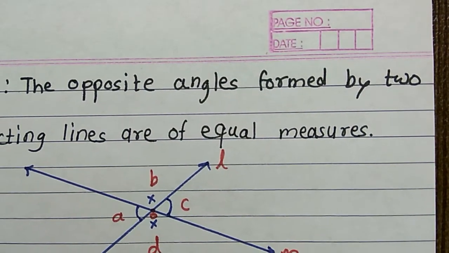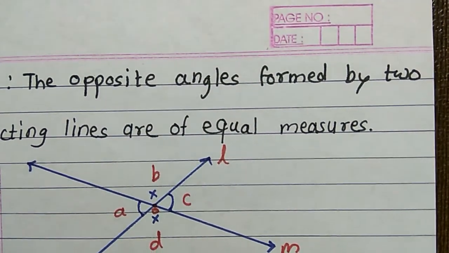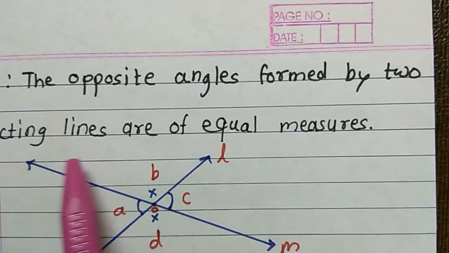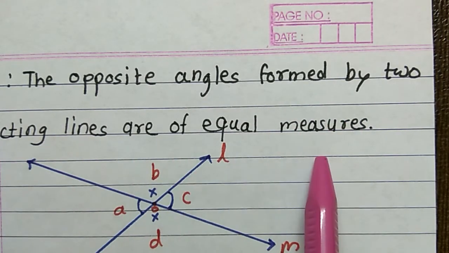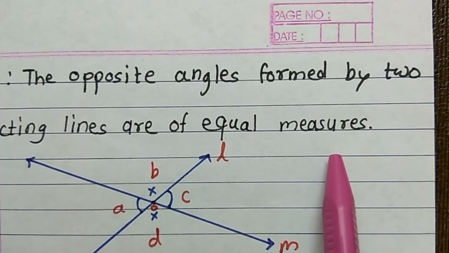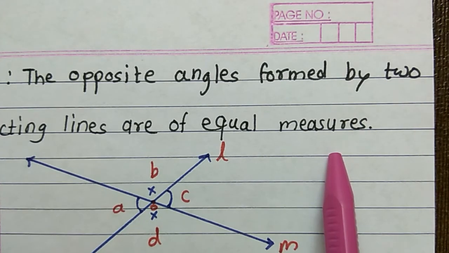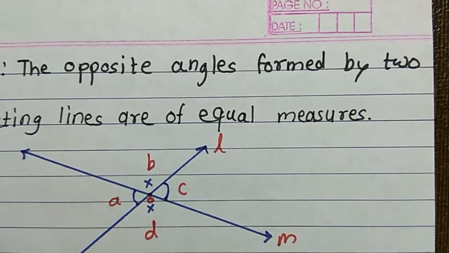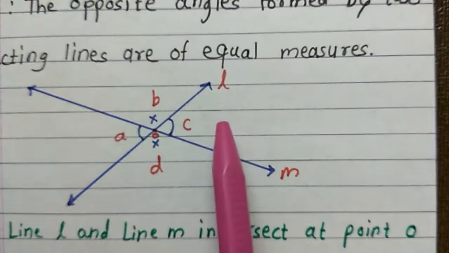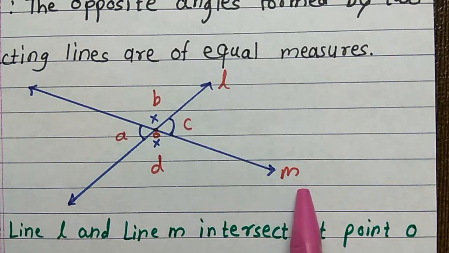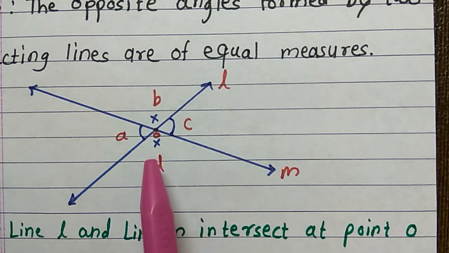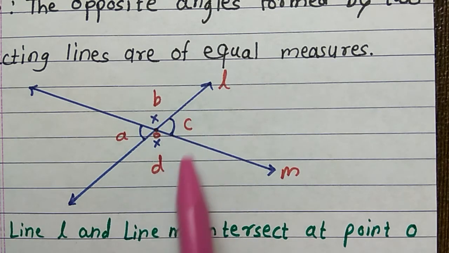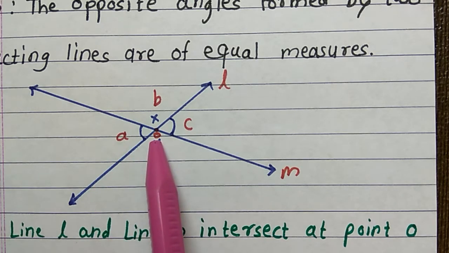The theorem is that the opposite angles formed by two intersecting lines are of equal measures. Up till 8th standard, you have learned about the opposite angles. Here, line L and line M are intersecting at point O. There are four angles formed at the point of intersection.